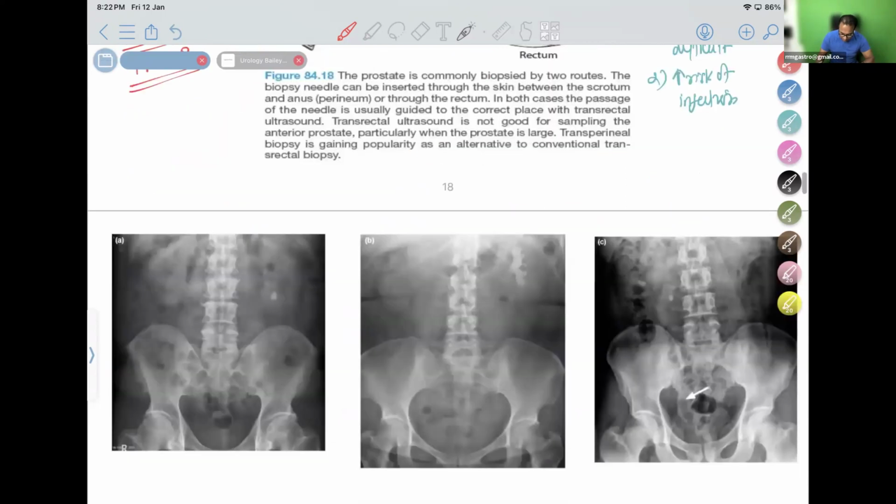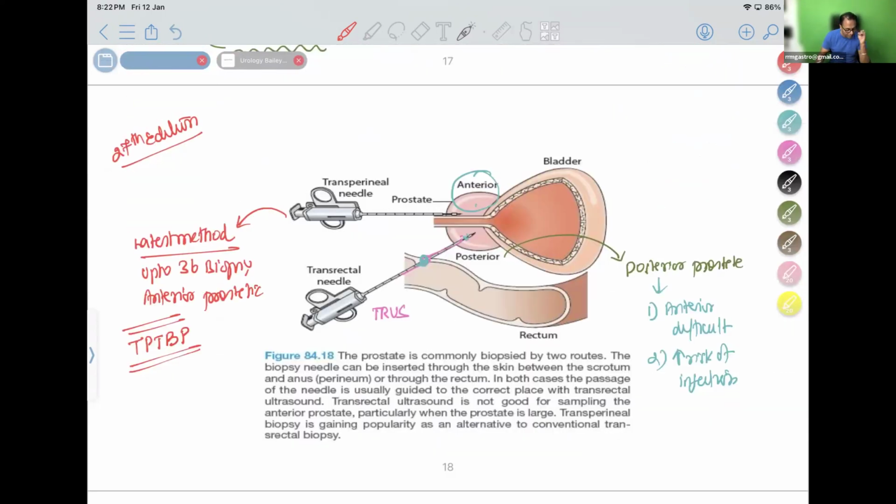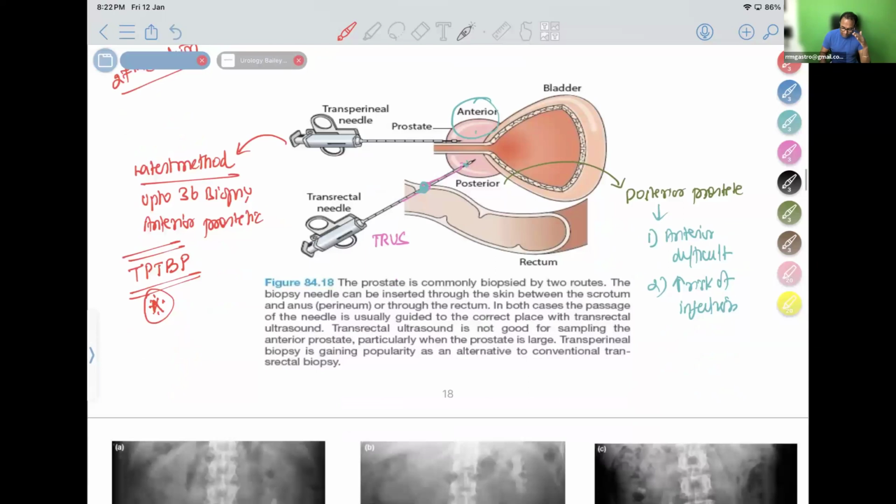So this is given there in Bailey. Please remember this new update of transperineal template biopsy of prostate. That you should not forget. That is the latest method. Now, how is the biopsy taken from the prostate? Nobody is doing transrectal ultrasound. All of us are doing transperineal ultrasound guided biopsy.